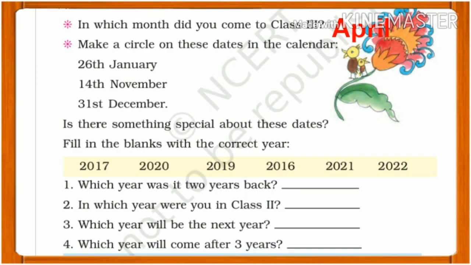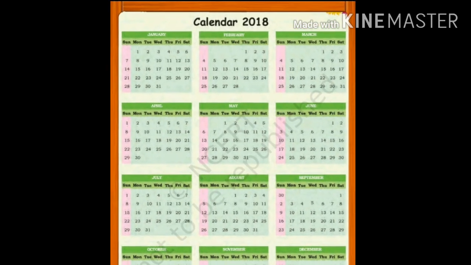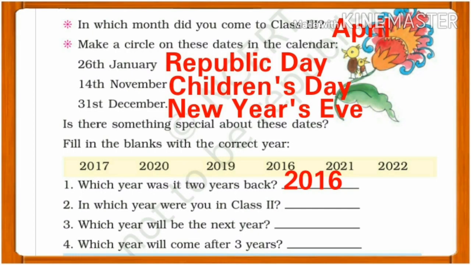Next question is, is there something special about these dates? Yes, there is something special. 26th Jan is Republic Day, 14th November is Children's Day, 31st December is New Year's Eve. Next we have fill in the blanks where answers are given in the yellow box. We have to choose the answer from it. First one, which year was it 2 years back? Right now we have with us calendar of 2018. So before 2 years it will be 2016.